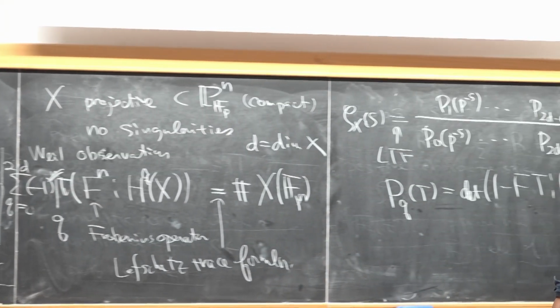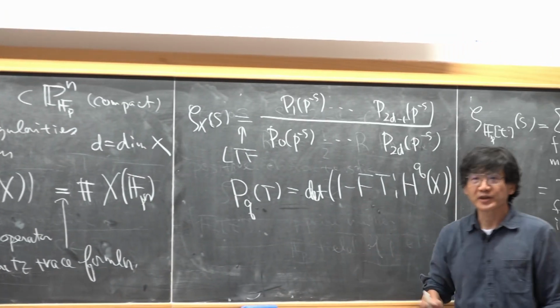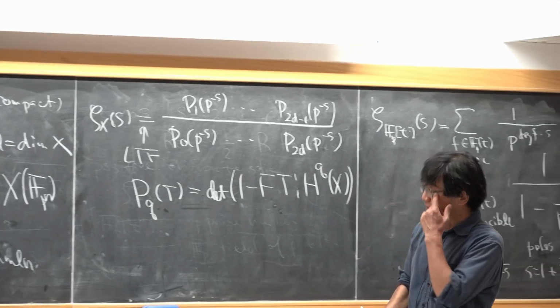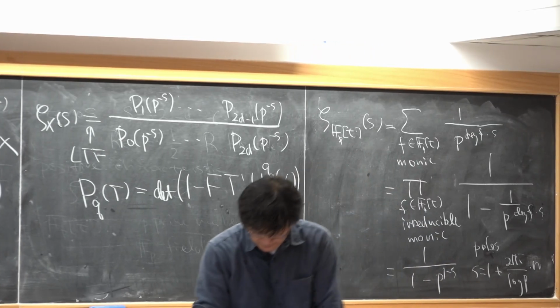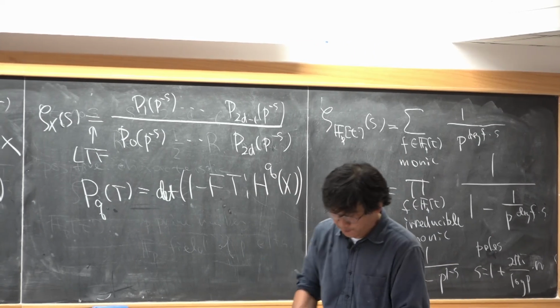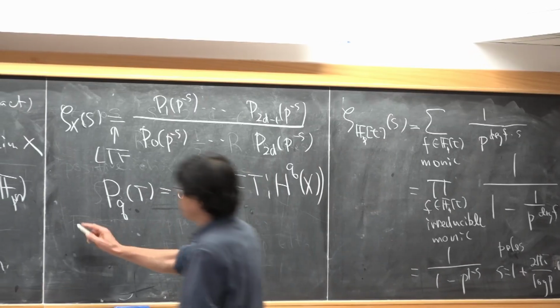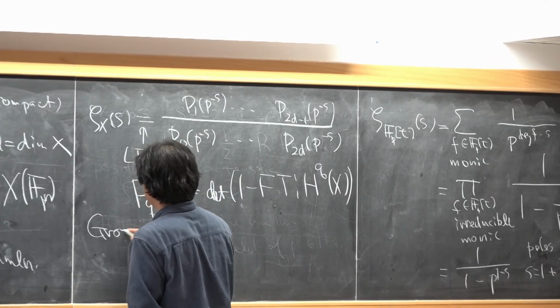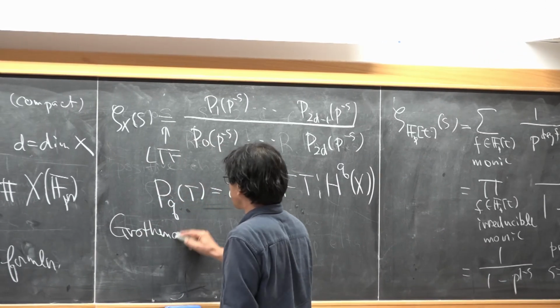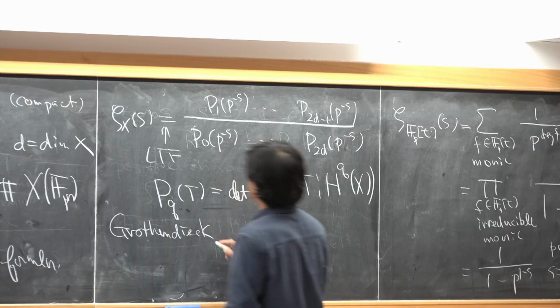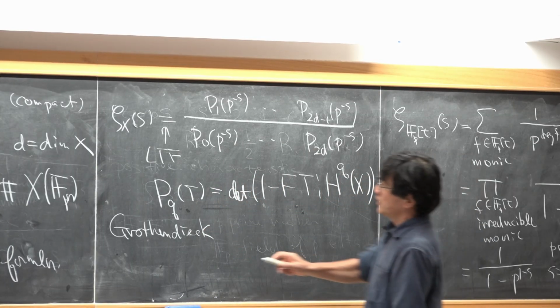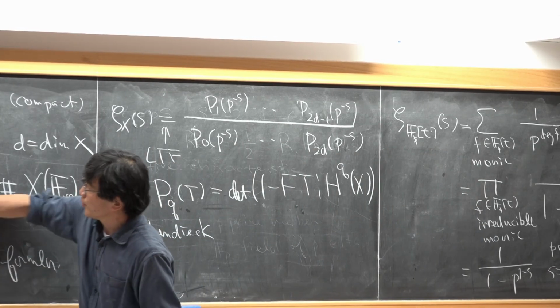At the time of Weil, this was a conjecture, but this dream of Weil was realized by Grothendieck. So he constructed this expected cohomology theory.